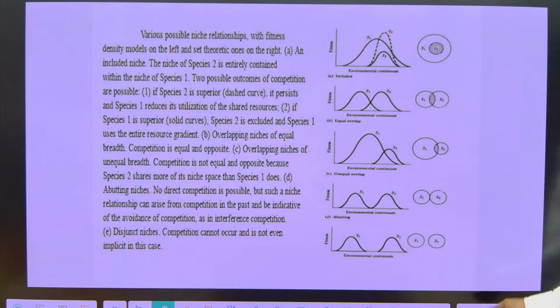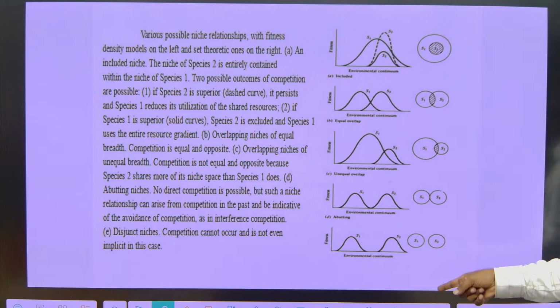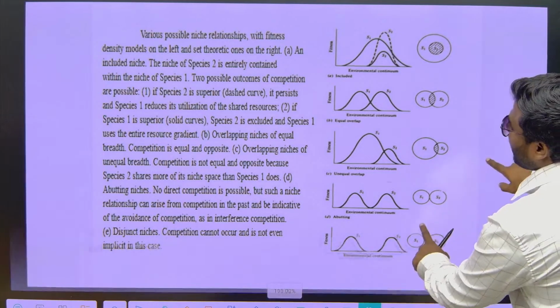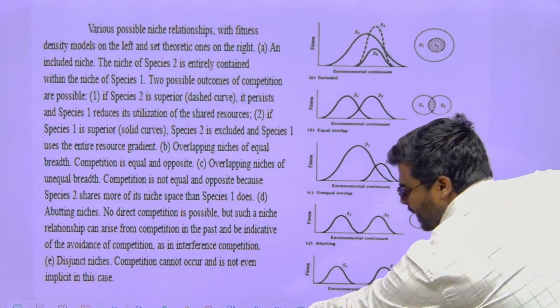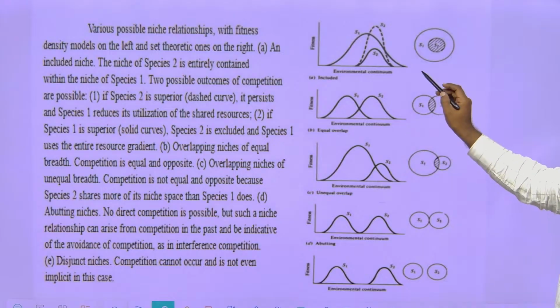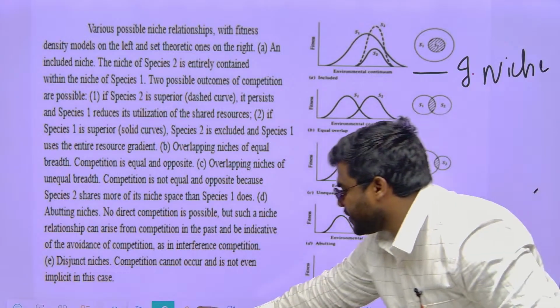This also you will get in the exam. They will give the graph. They will ask what kind of graph it is or what kind of relationship it is. Okay. Focus on the graphs correctly. Number 1, we call it, friends, included niche. Okay. All of you focus on the picture.